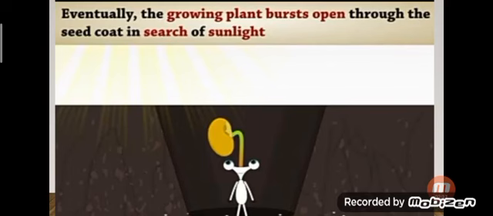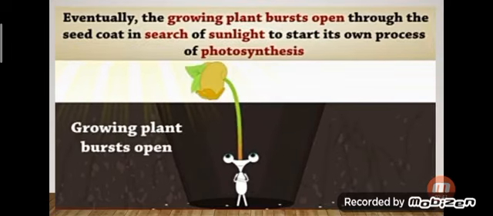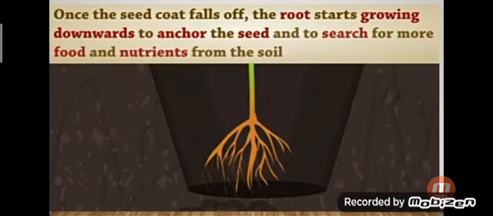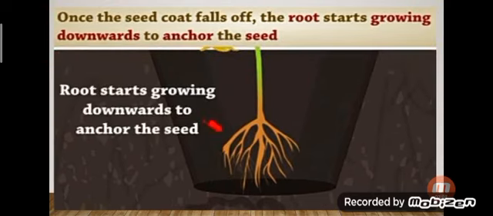Then eventually the growing plant bursts open through the seed coat in search of sunlight. So it's ready to grow towards the sunlight. When the seed coat falls off, the root can grow. Once the seed coat falls off, the root starts growing downwards to anchor the seed and to search for more food and nutrients from the soil.